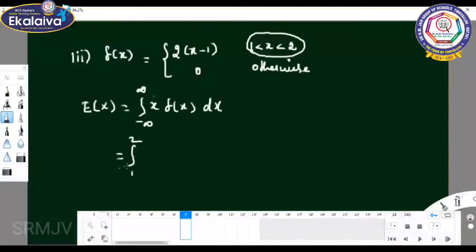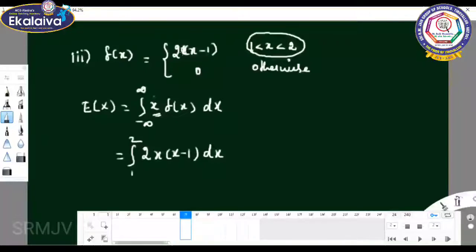So the integral from 1 to 2 of x into 2 into (x minus 1) dx.